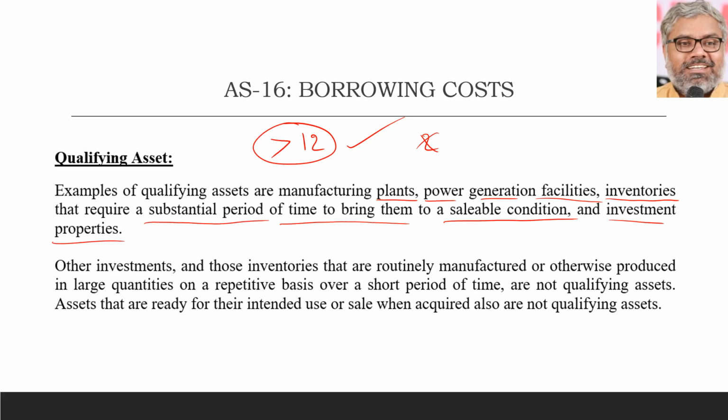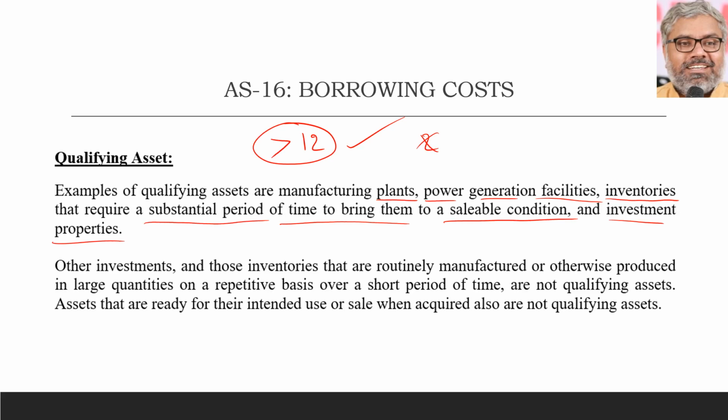On the other side, let us say we ordered an aircraft. We are an airlines company and we ordered an aircraft from Boeing. Boeing will take a lot of time to actually construct an aircraft and give to us. Two, three years, four years it may take. That is a substantial period, definitely. That may be inventory for Boeing.